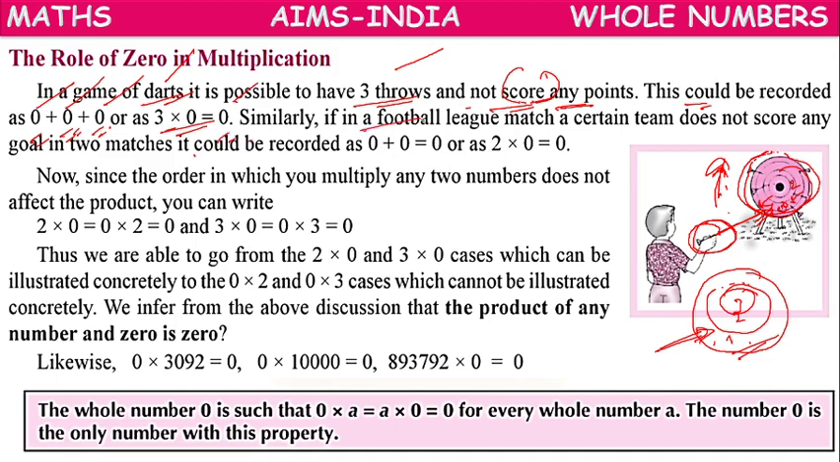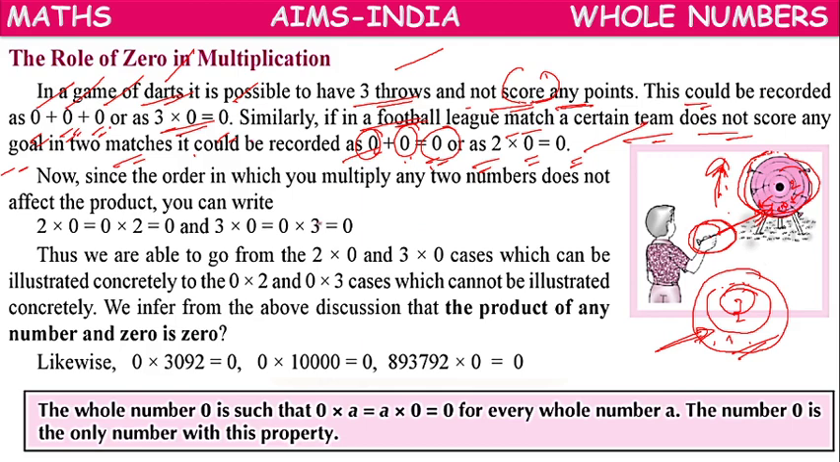Okay. Or in a football league match, some of the teams that do not score any goal in 2 matches, then what will be their score? First match 0, second match 0. Total score 0. 2 times they have got 0 score. Total score will be 0.